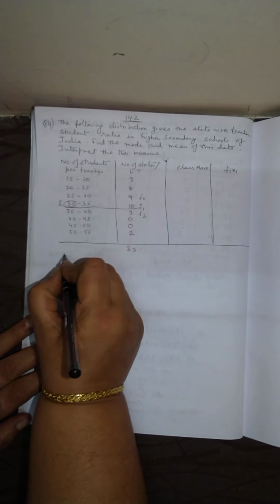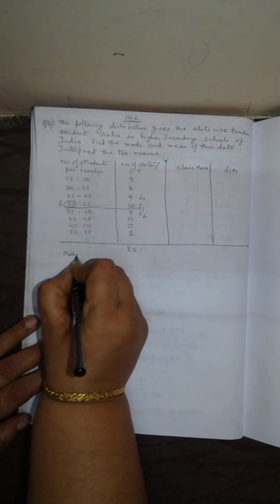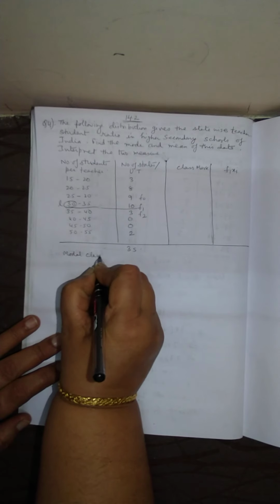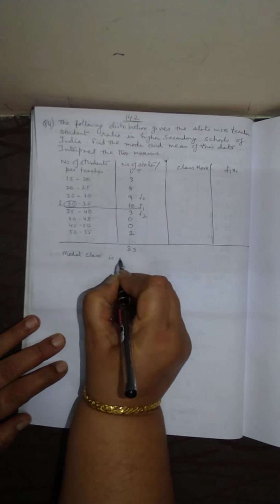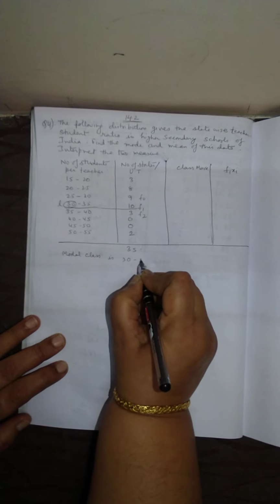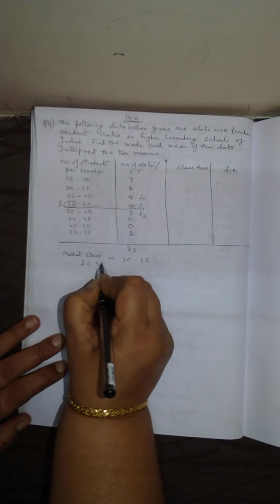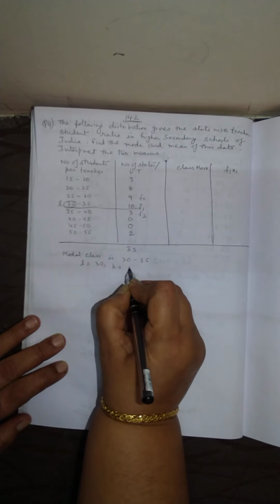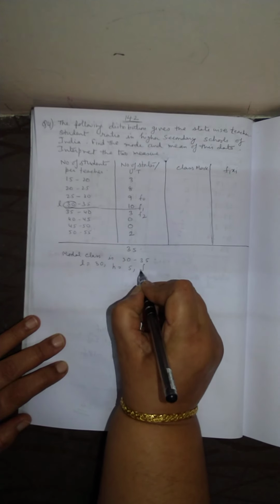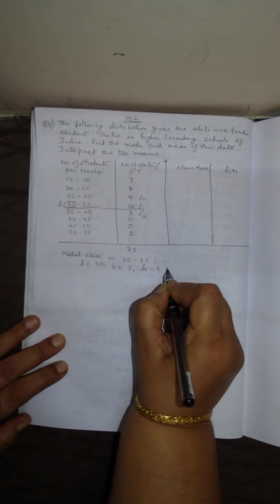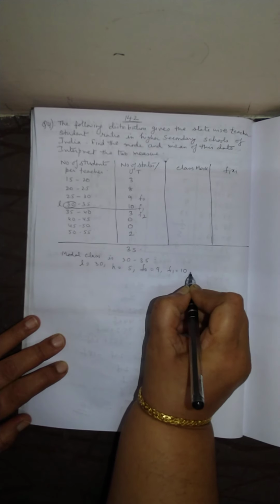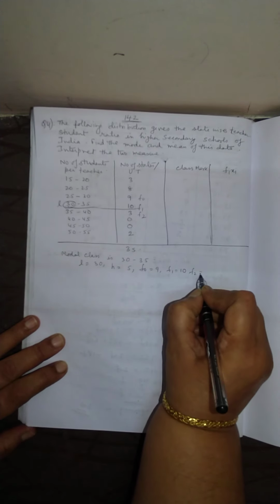So first you will write: modal class is 30 to 35. So L is 30, H is 5, F0 is 9, F1 is 10, and F2 is 3.